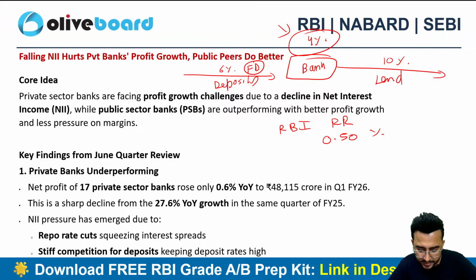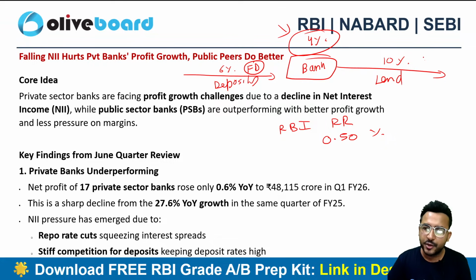If the repo rates are declined, my FD rates are going to be down. My lending rates are also going to be down. So net impact will be 0. I'll be still earning 4%. Any opinion? Whatever I have said, is it correct? Is it completely correct? It is not completely correct. Why?